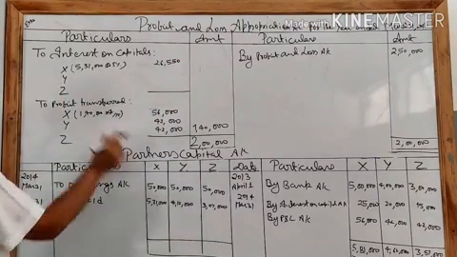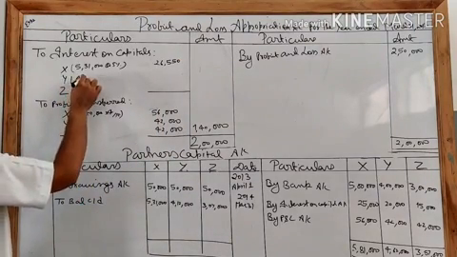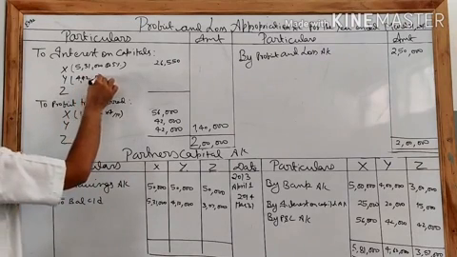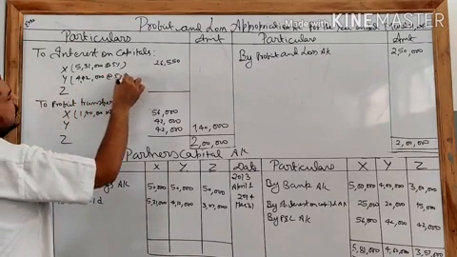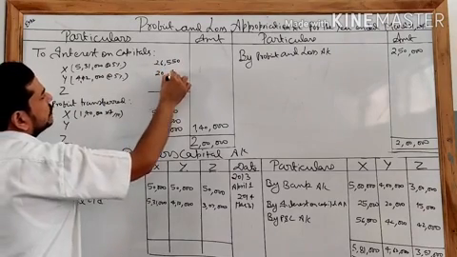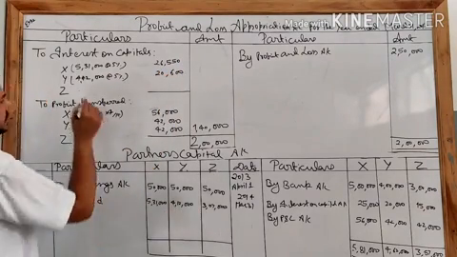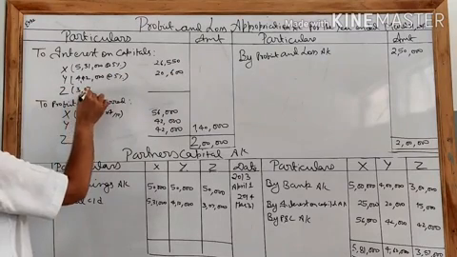Y's capital is 4,12,000. 5% of this is 20,600. Z's capital is 3,07,000.